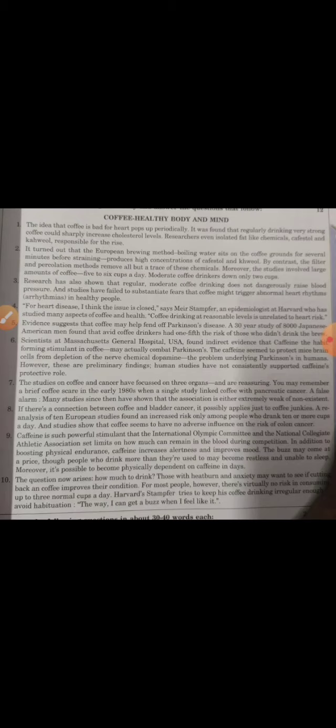By contrast, the filter and percolation methods remove all but a trace of these chemicals. Moreover, the studies involved large amounts of coffee, 5 to 6 cups a day. Moderate coffee drinkers drink only 2 cups. Now see, I'll discuss the place till where I have read.